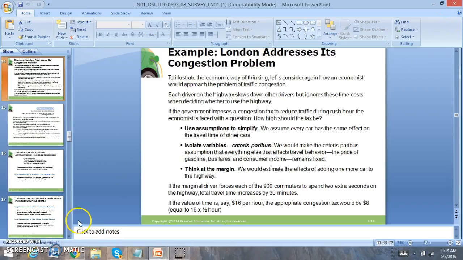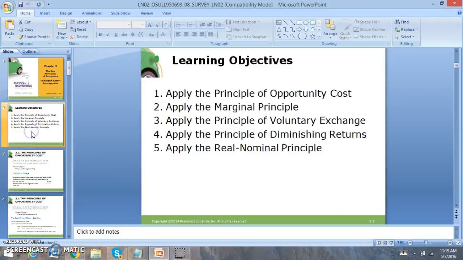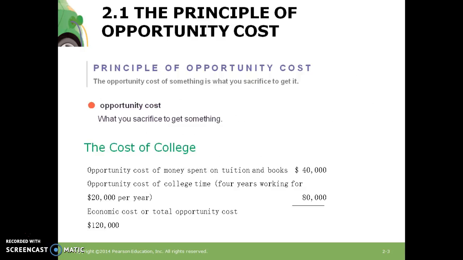Let's go to chapter 2 now. I just want to highlight some of the key aspects in each of the chapters. First concept we're looking at is opportunity cost. Opportunity cost is looking at what you have to give up to get. So when you look at your opportunity cost of going to college, you need to look at the time that you lost to go to college, the working that you might have given up to go to college. Those are very important things to look at with opportunity costs. The money to go to college and the money spent on books is not your opportunity cost.